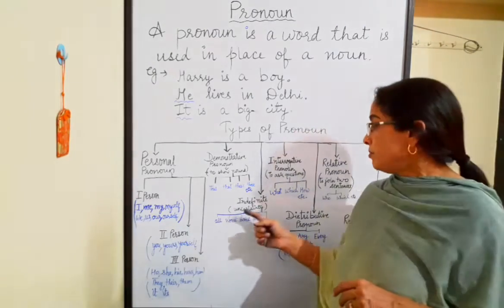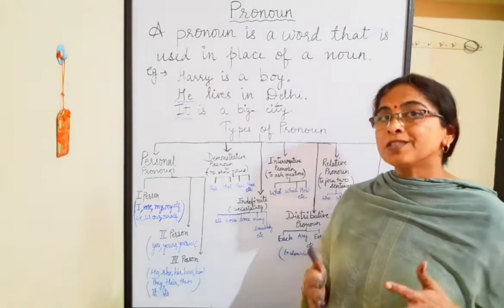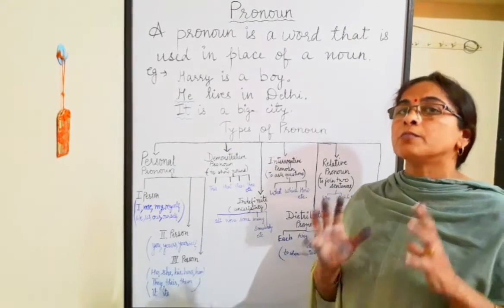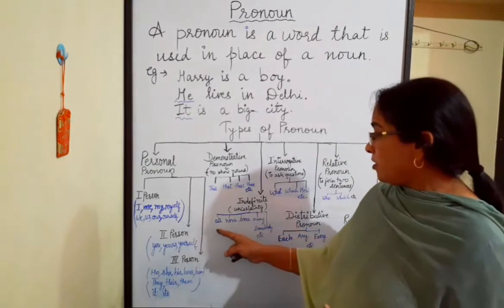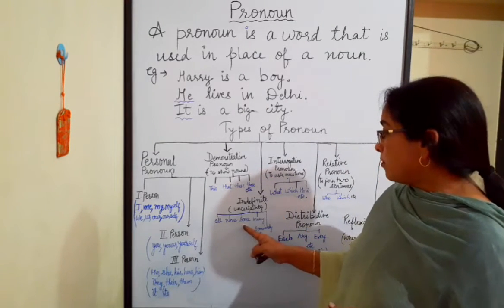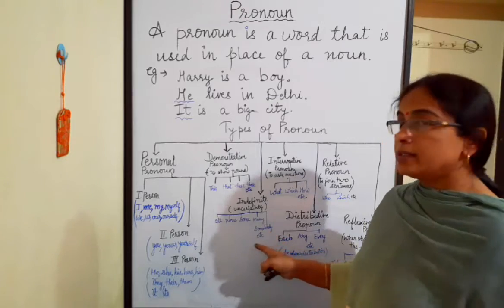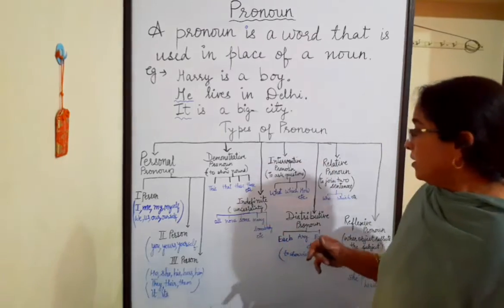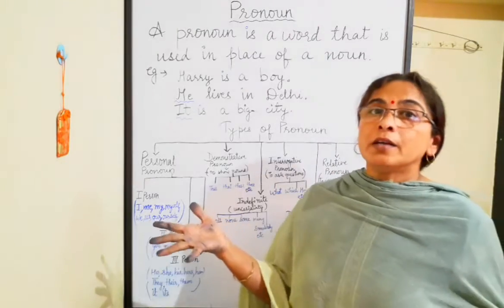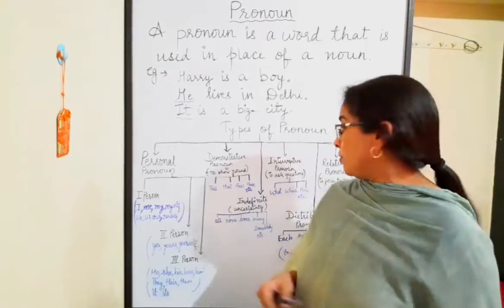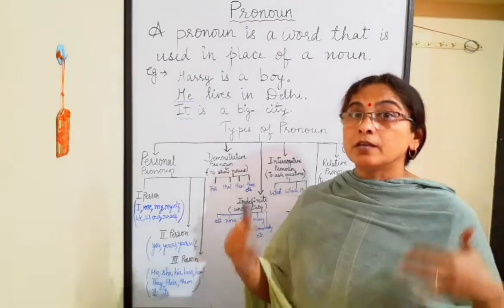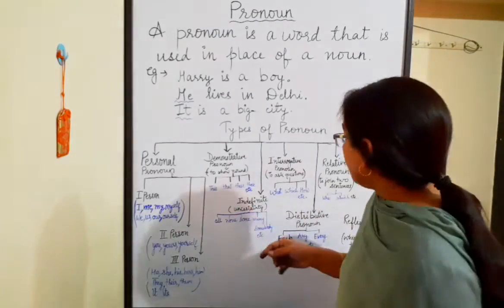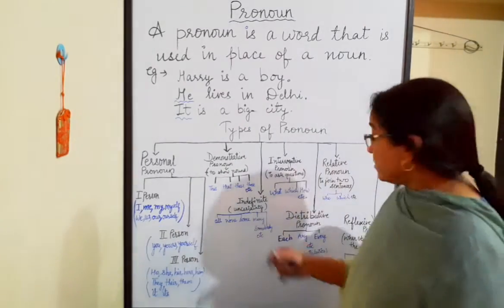Next is indefinite pronouns. Indefinite means which shows uncertainty, means which are not known or we have some doubt about them. They are all, none, some, many, somebody, etc. Means we don't know definitely about them. They are indefinite. All are hungry, but how many are hungry? We don't know. None are happy. How many are happy or how many are not happy? We don't know. Likewise, other examples are there.